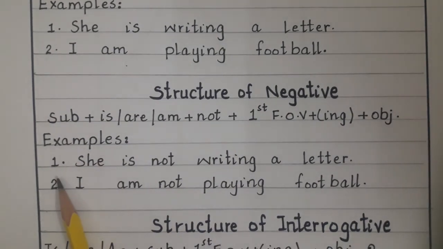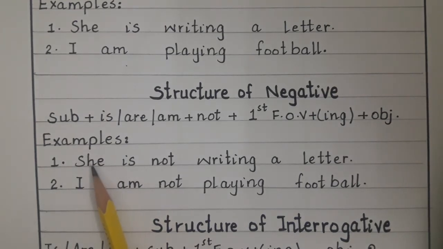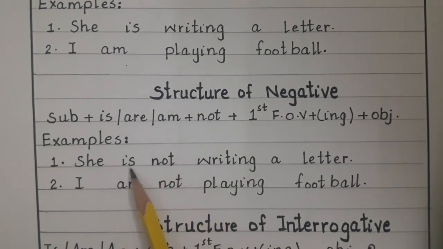Number 1, she is not. She is the subject, is is the helping verb. As you know, with she we use is. So she is, and after the helping verb there is the addition of not. She is not.